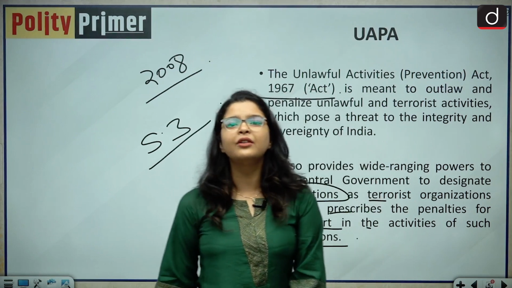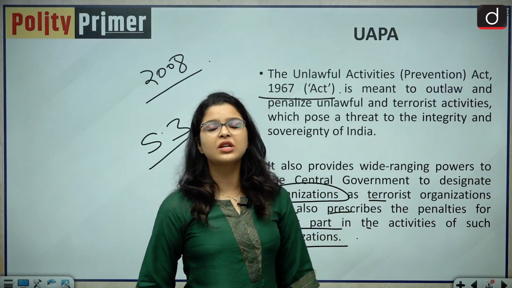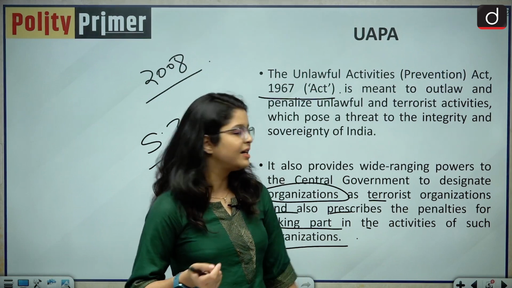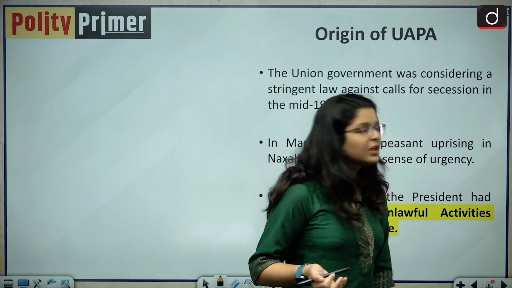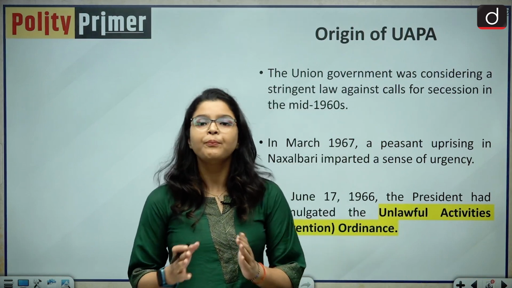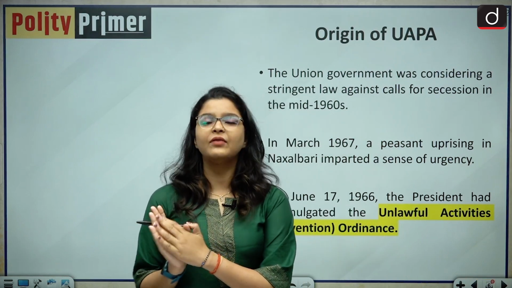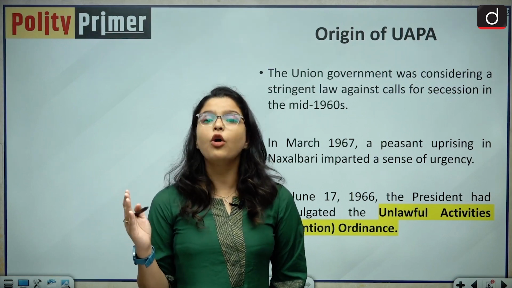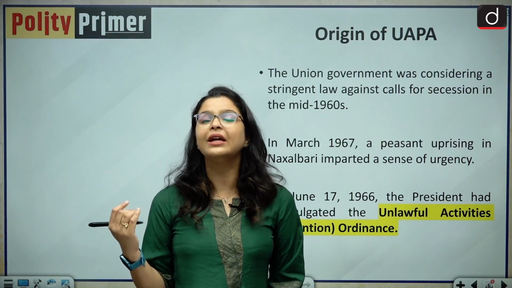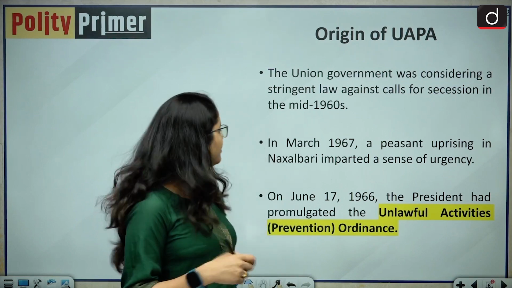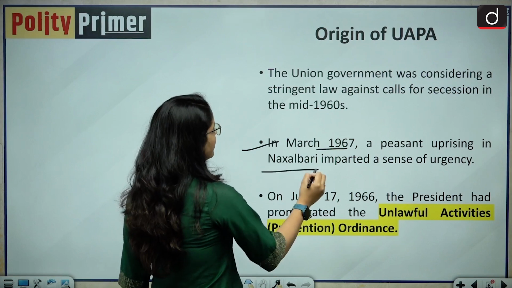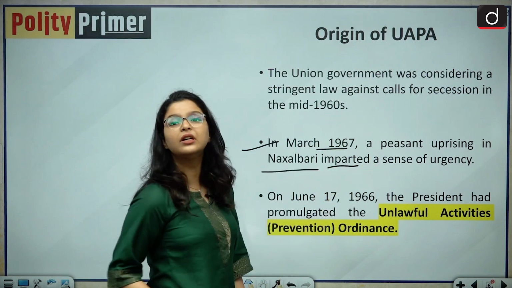Now moving further, let us study how this UAPA came to be legislated in India. If I talk about the origin of this UAPA, the 1960s was the time when India was facing the peak of the insurgencies. The government had to deal with a lot of insurgencies. And in March 1967, a peasant uprising in Naxalbari imparted a sense of urgency.